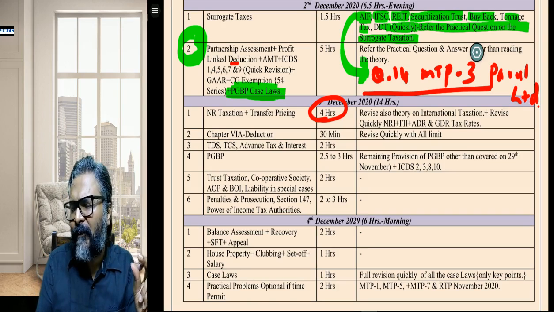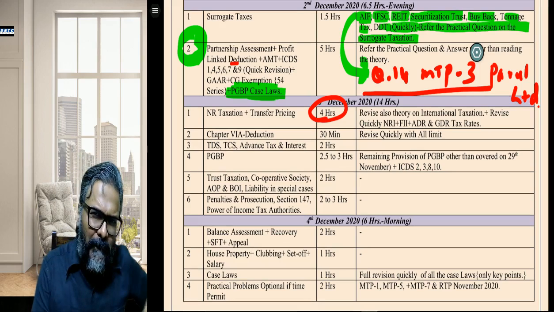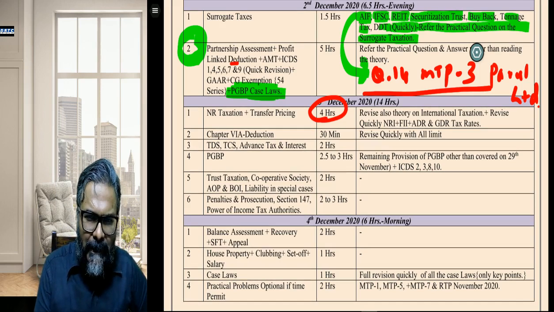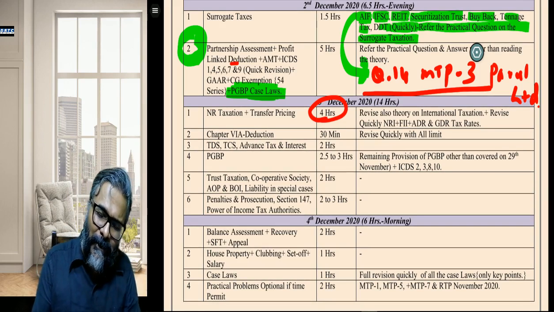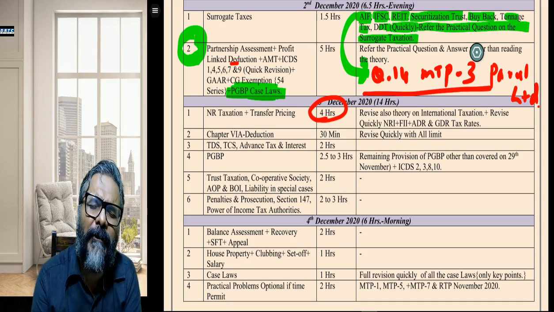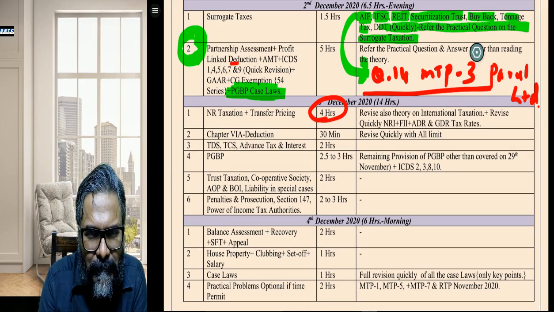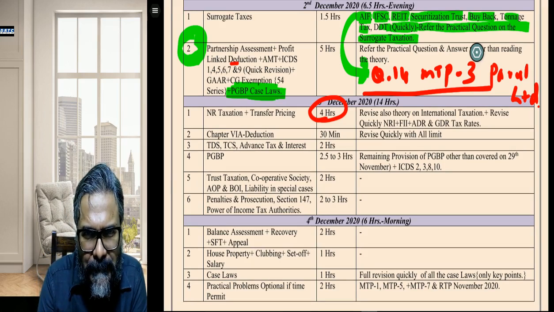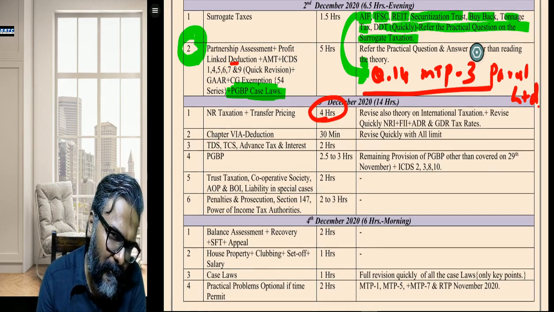Which 2 rules have I just told you? Rule number 115, which is in respect of the conversion of the foreign currency into Indian rupee, and rule number 128, which is about the foreign tax credit. So do those double taxation relief questions along with rule number 128 and rule number 115.